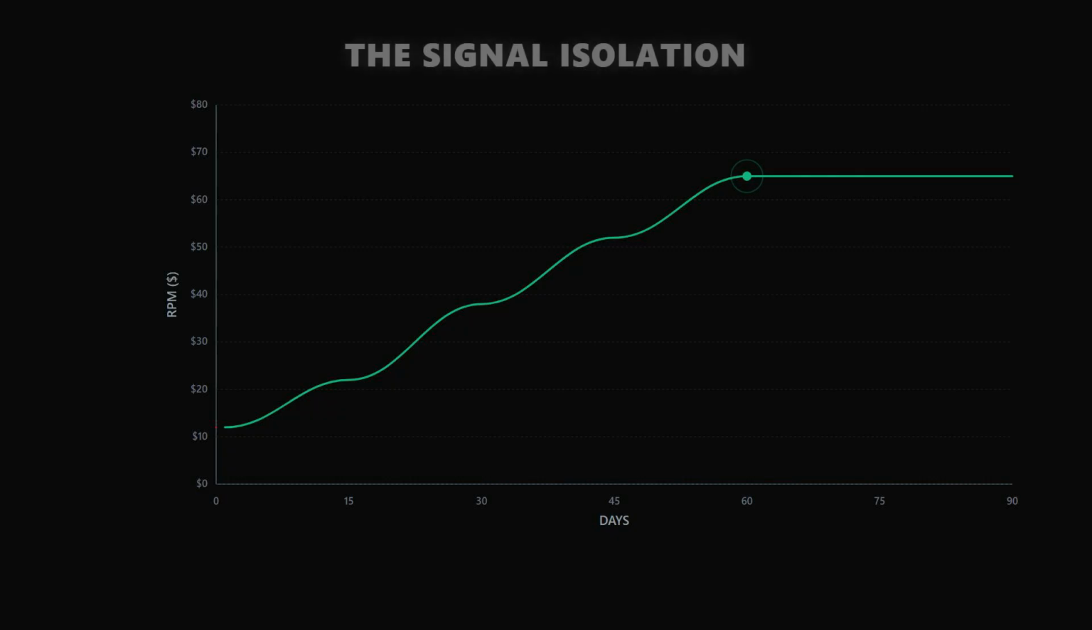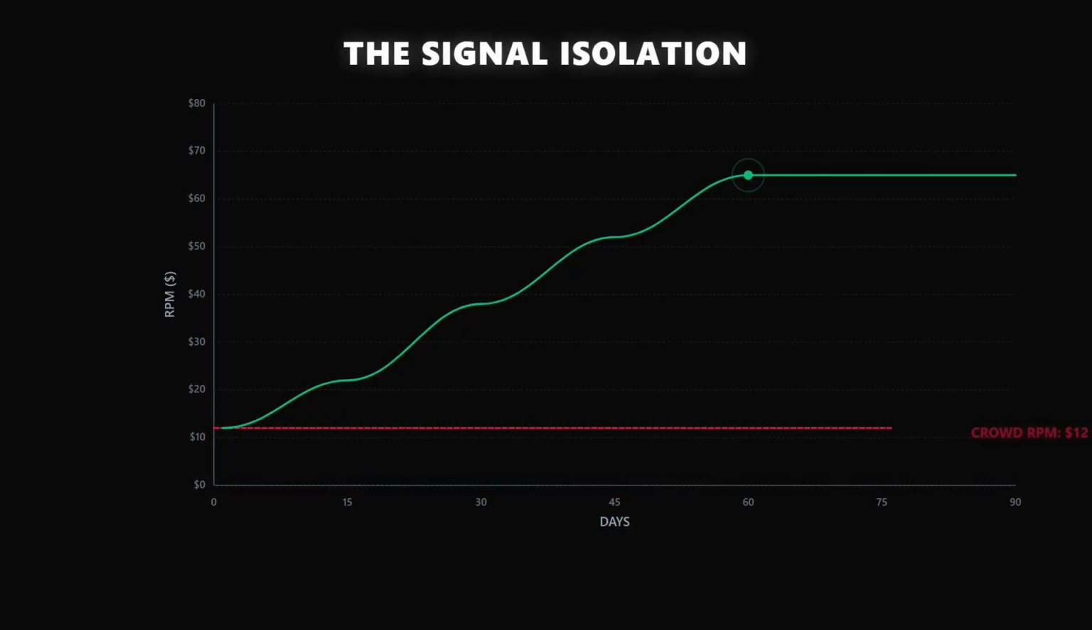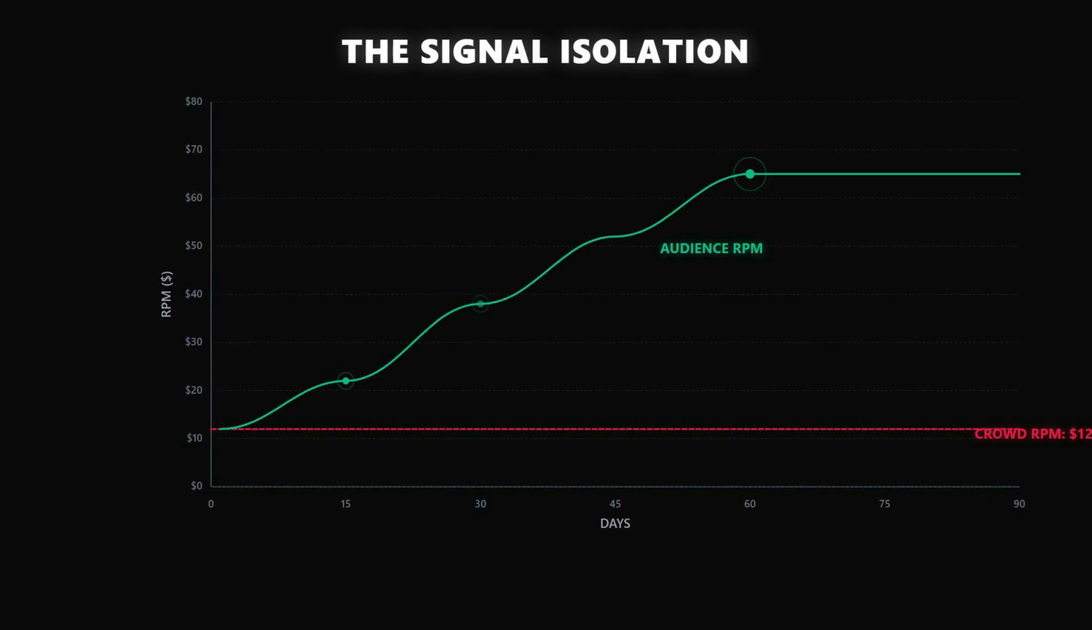You stopped targeting everyone, you defined one viewer, one problem, one signal. The RPM climbed because the algorithm finally understood who you were for. $17 was never failure, it was noise.